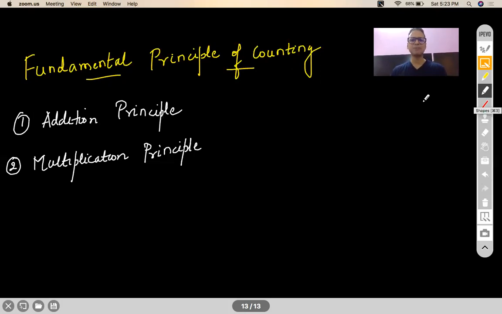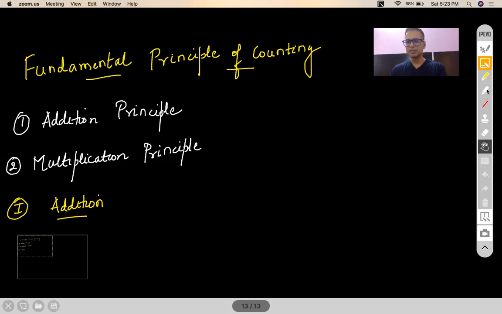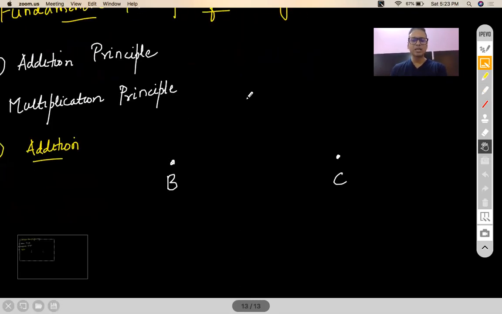Now, what is this principle and why are they called fundamental? For that, let me take an example. Let us talk about the first one, the addition principle. Let me give you a scenario. Let us say you are going from Bengaluru to Chennai. You can go from Bengaluru to Chennai via two sets of routes. One passes through a city called Hyderabad, and the other passes through a city called Jolarpet.